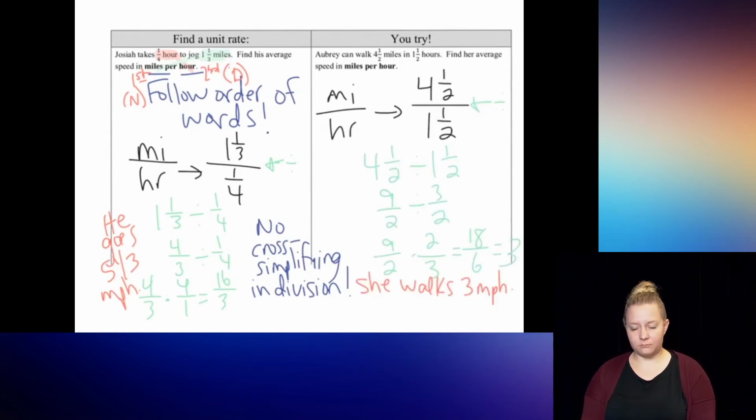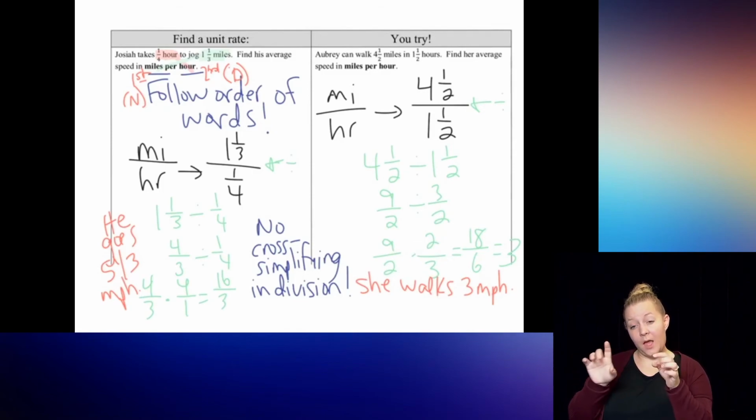All right, it was miles over hours again, and this time it did match the order of the numbers in the problem. So we put 4 1/2 over 1 1/2, which is 9 halves divided by 3 halves. When I changed it to multiply by the reciprocal, I got this. You could cross simplify. I went ahead and went straight across because 18 and 6 are small numbers and easy to divide.